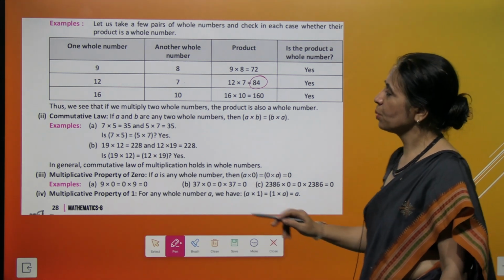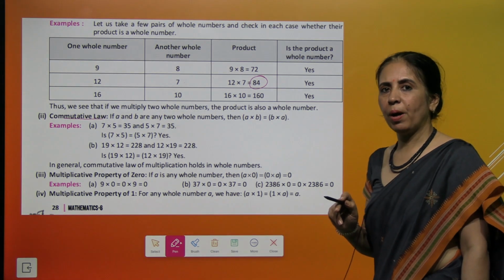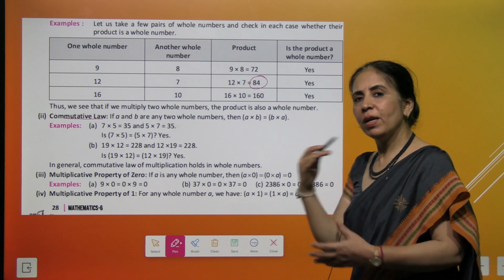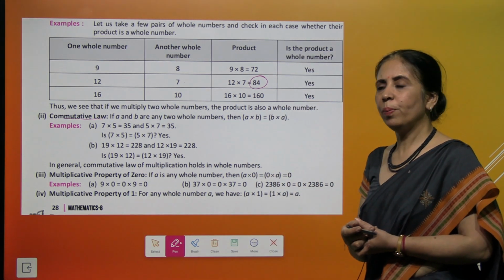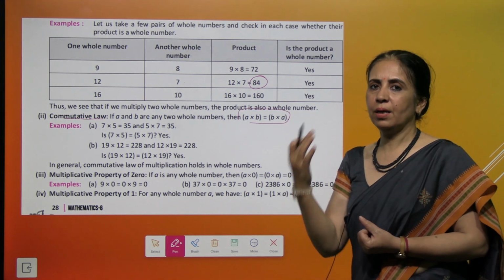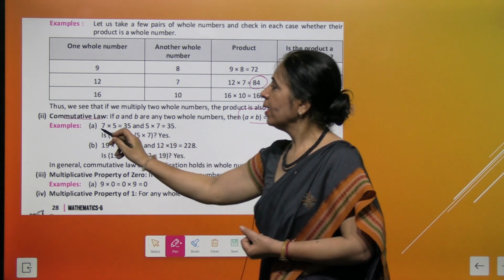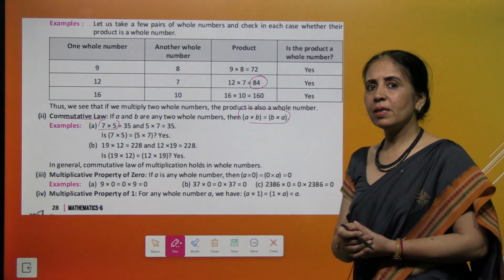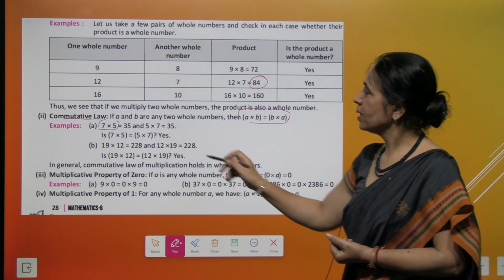Then we come to next property, that is commutative law. So if we have two numbers A and B, and when you multiply them, even if their order changes, A multiply B will be equal to B multiply A. That means if the order changes, the number gives the same product. Let's try it. I have 7 and 5, two numbers. So what is 7 times 5? It is 35. And what is 5 times 7?